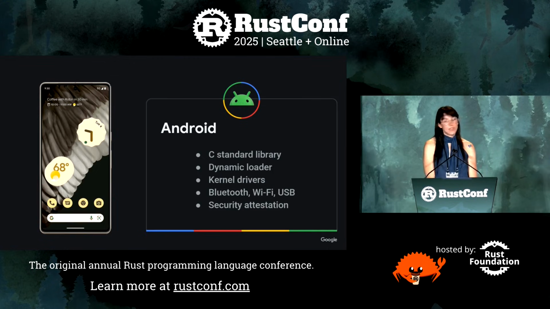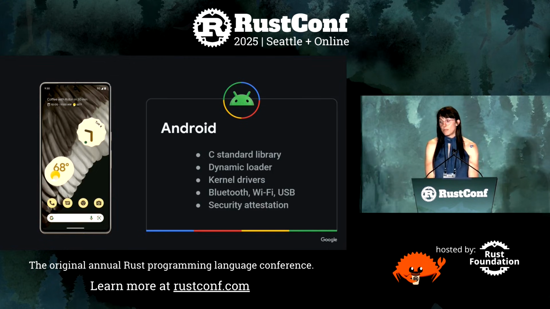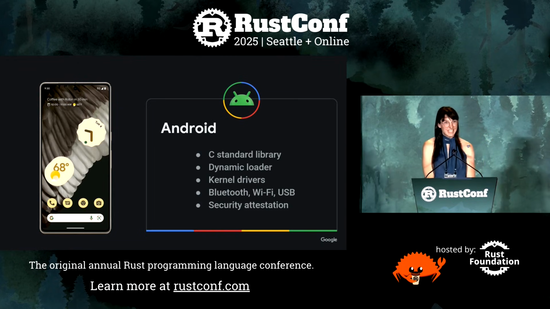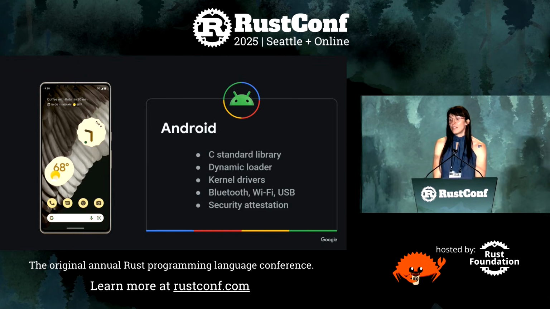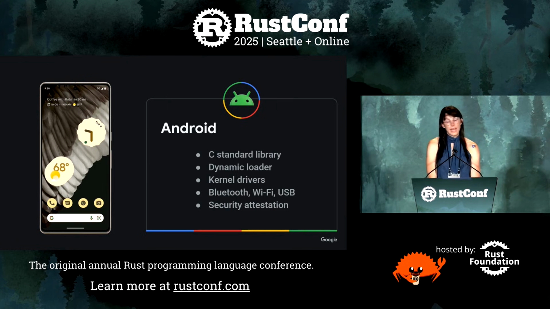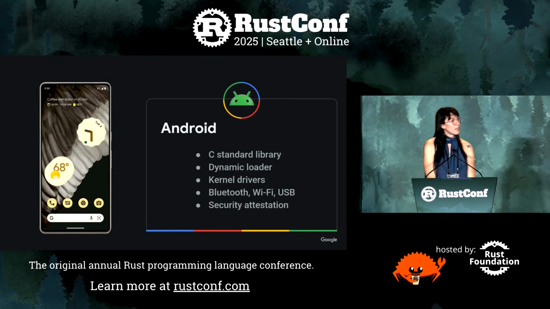We've rewritten parts of Android's core, including portions of its C standard library, in Rust. Rust is also embedded in the dynamic loader and disk crypto, so Android devices actually can't even boot without Rust. Rust is even in kernel drivers now. In total, we've shipped over a dozen components, including drivers for Bluetooth, Wi-Fi, and USB, as well as security features like our attestation system.